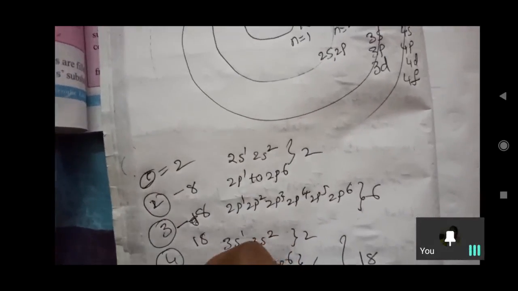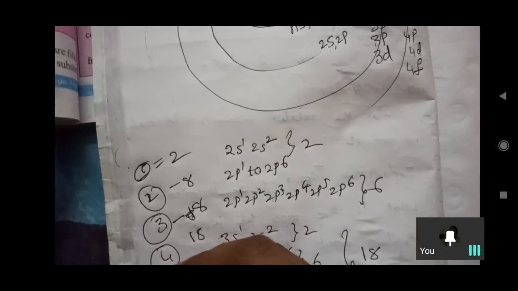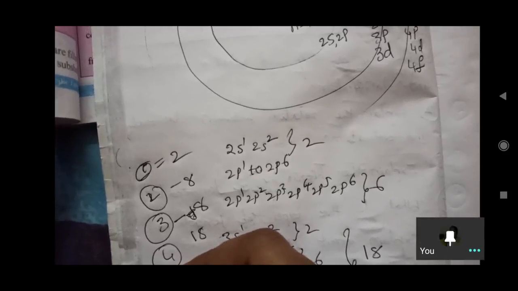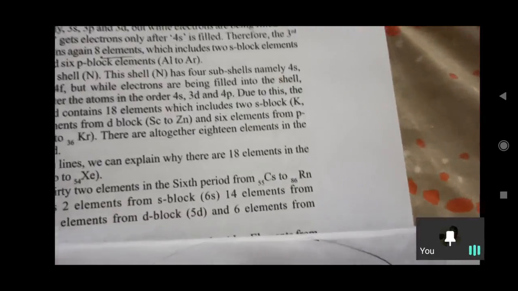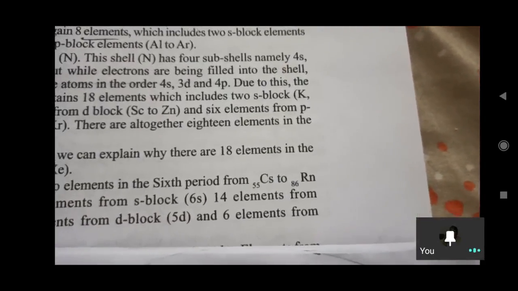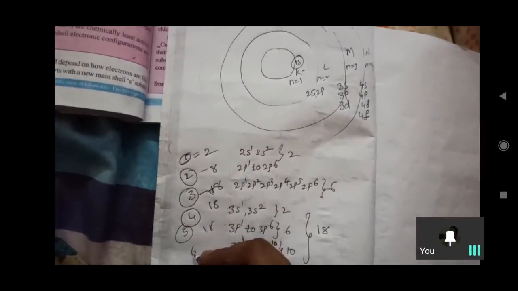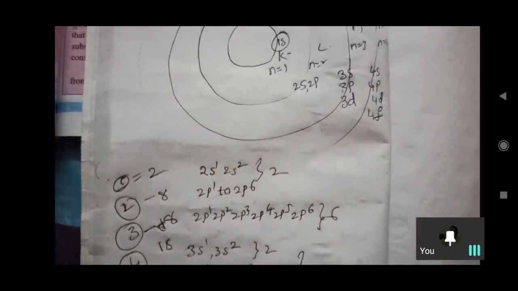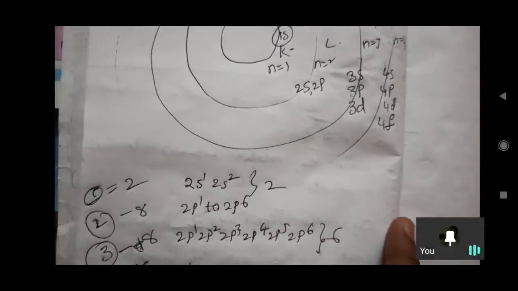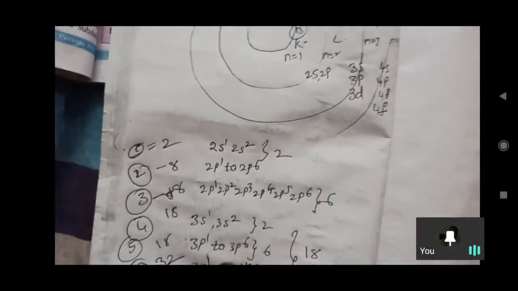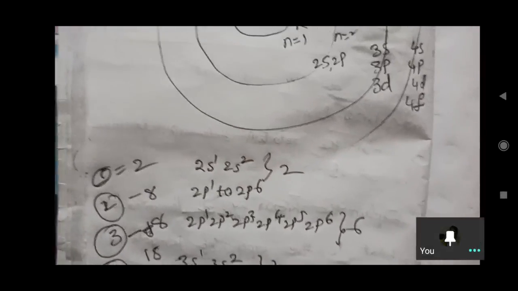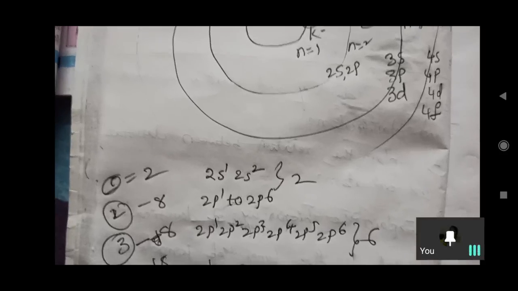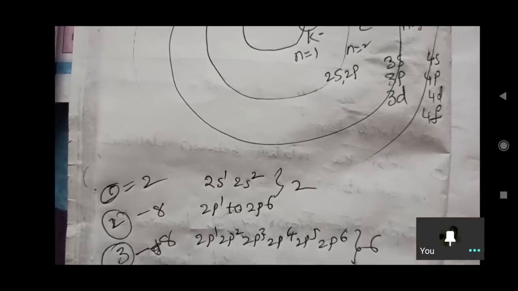There are 18 elements in the fourth period, 18 elements in the fifth period, and 32 elements in the sixth period, and the last, seventh one, contains elements from the F block, 14 elements, and 10 elements from the D block, and 6 elements from the P block.